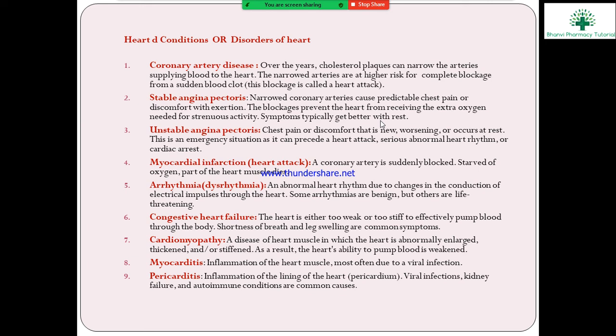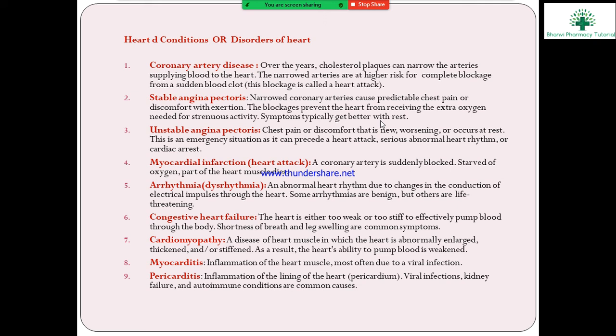Next, the third disorder, unstable angina pectoris. Stable and unstable both come under angina pectoris. In unstable angina pectoris, the chest pain or discomfort is new, worsening, or occurs at rest. This is an emergency situation, as it can precede a heart attack or a serious abnormal heart rhythm or cardiac arrest.